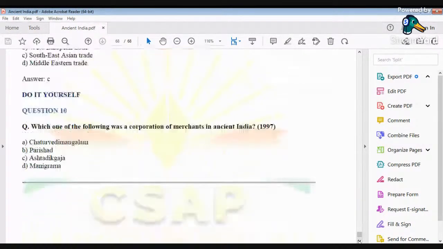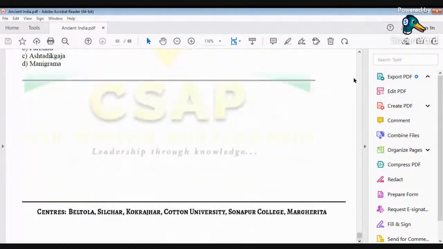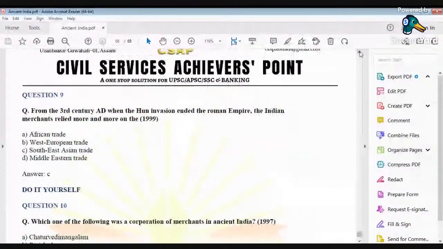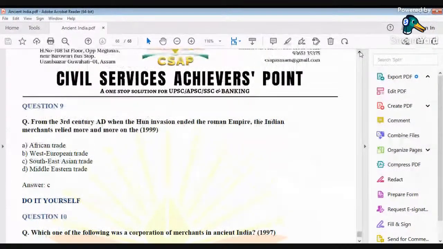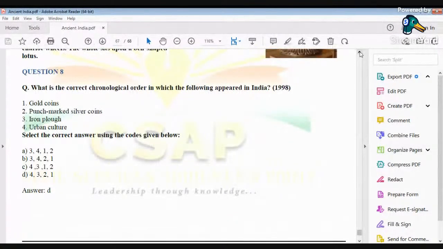Okay. So with that, basically we have come to an end of this particular PDF of ancient India. In the next class, we shall start with medieval India. We'll try to solve some of the questions from medieval India which have been asked by UPSC in the past.